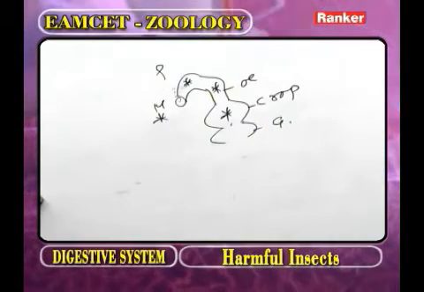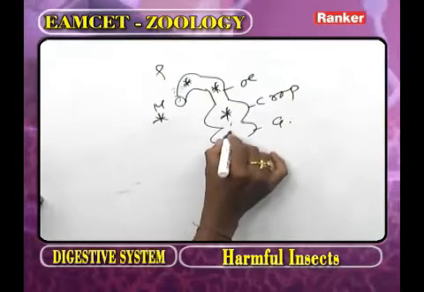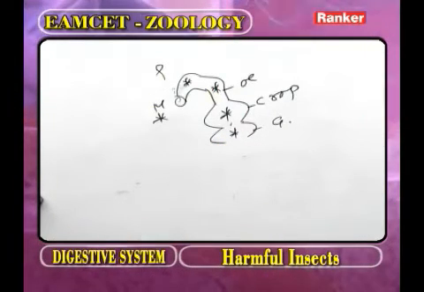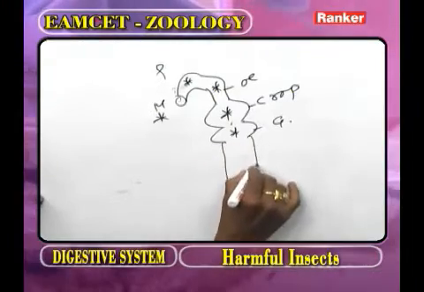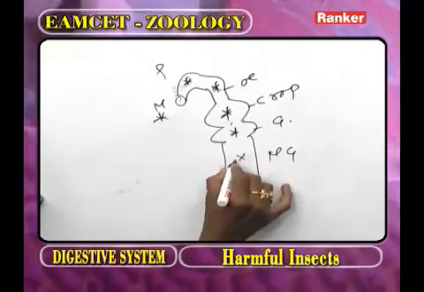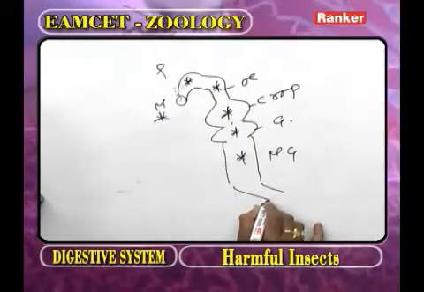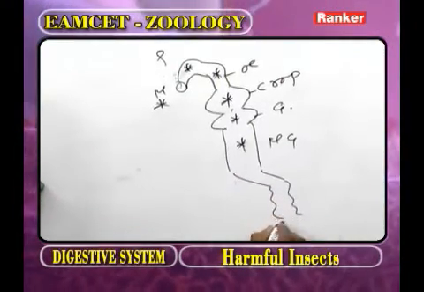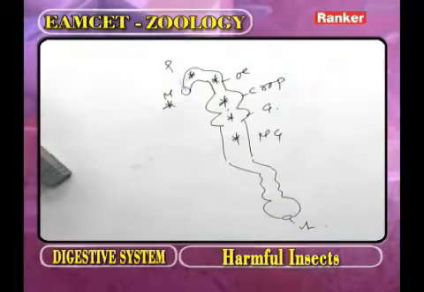In the gizzard, food materials are ground and filtered. So mechanical digestion is concerned with the gizzard. Now this part is called the midgut. In the midgut the digestion takes place. Now this part we call the ileum, this part the colon, and this part the rectum and anus.